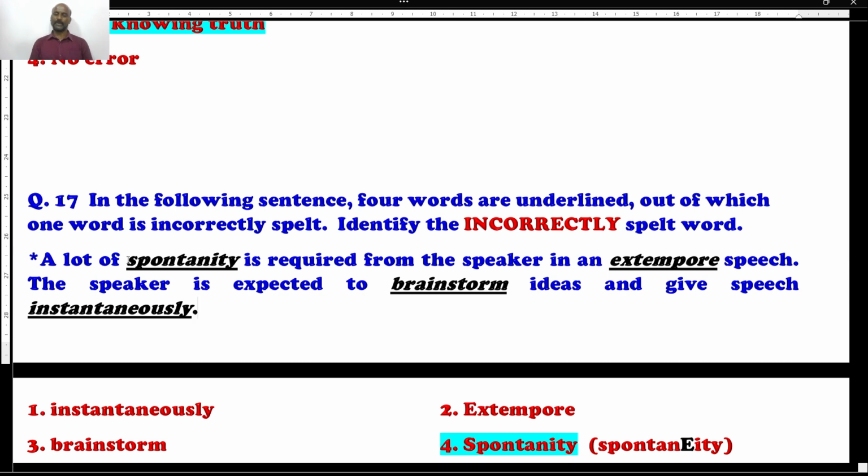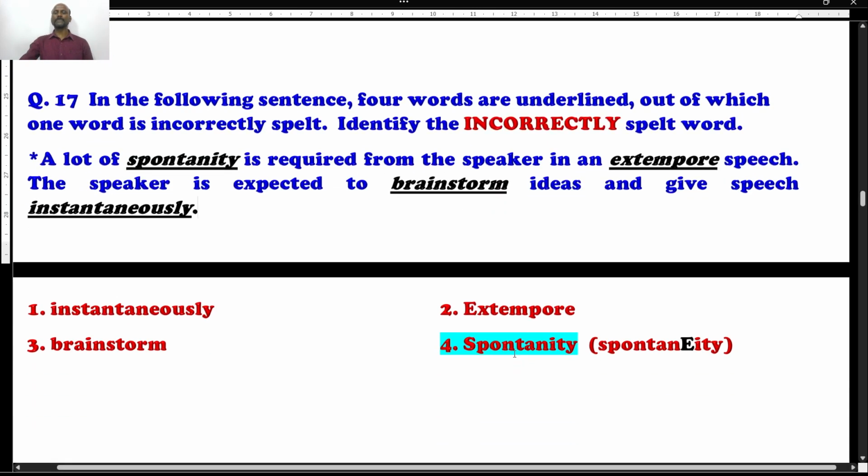The spelling of spontaneity is wrong. Why? The right spelling of spontaneity is S-P-O-N-T-A-N-E-I-T-Y. So the letter E is missing between the letters N and I. So this is incorrectly spelled.